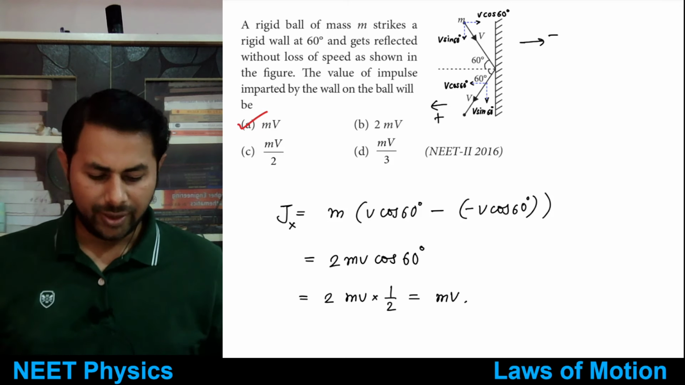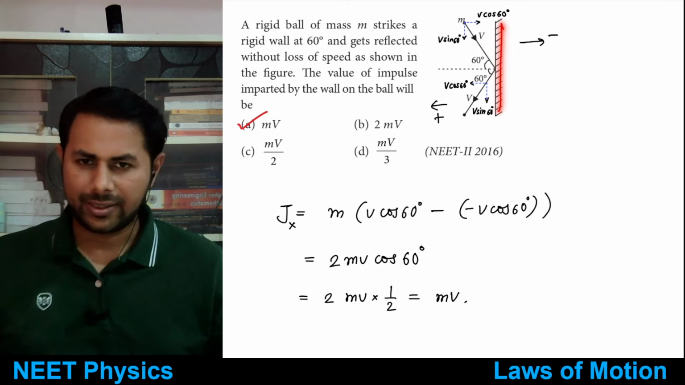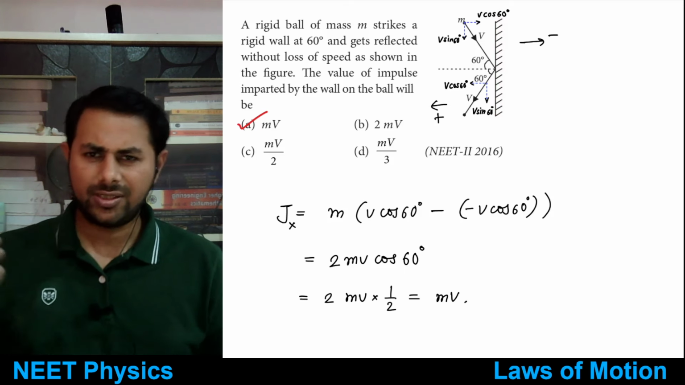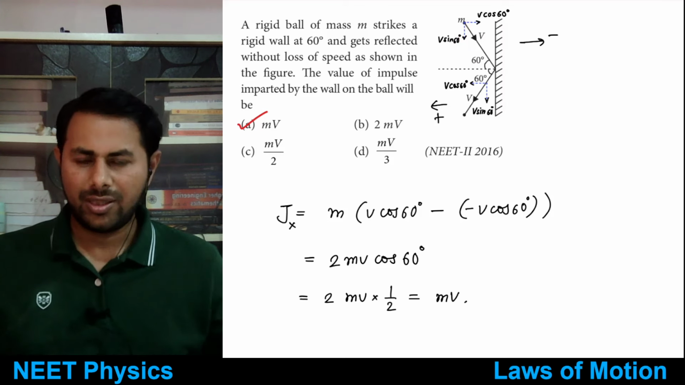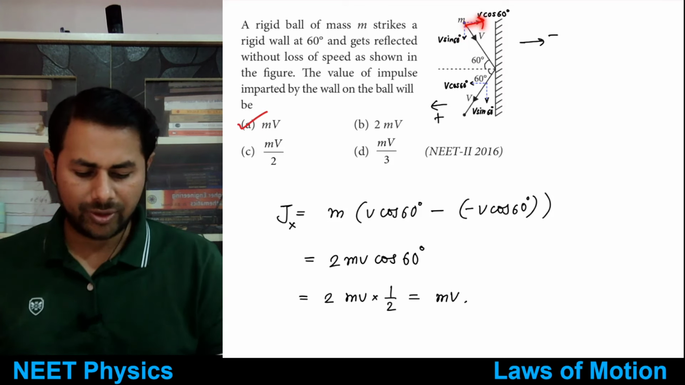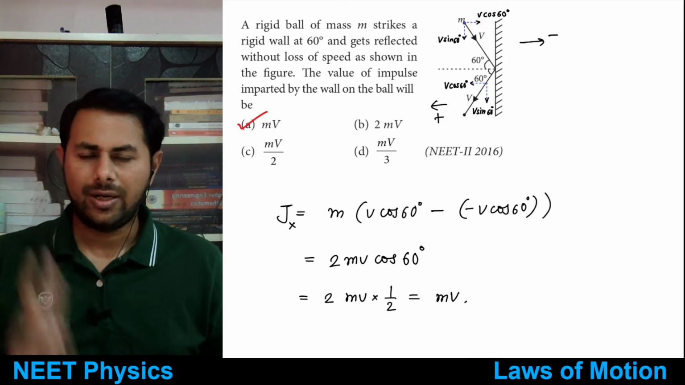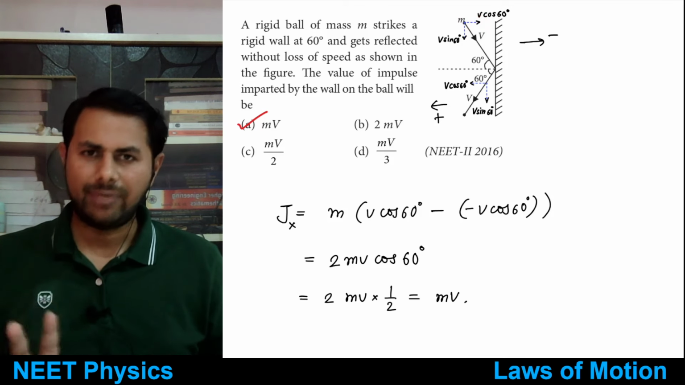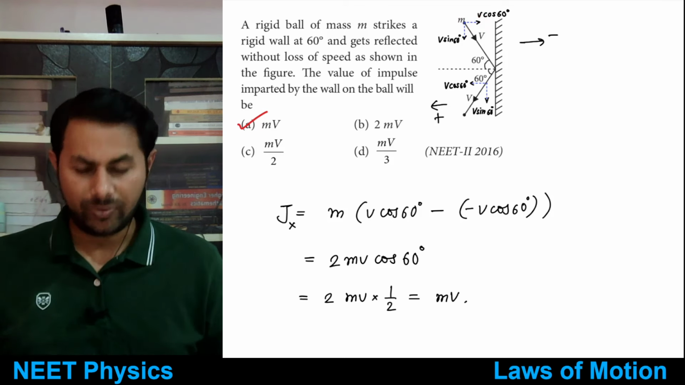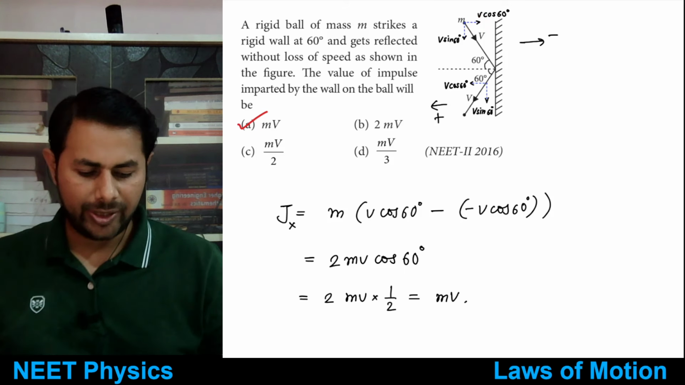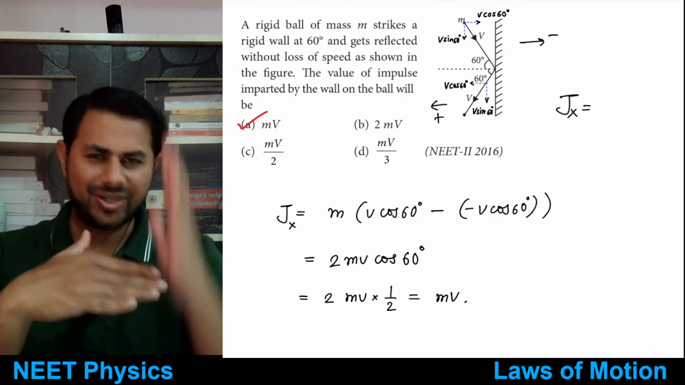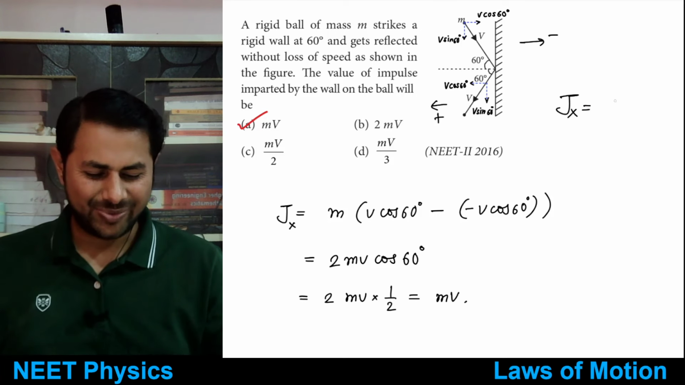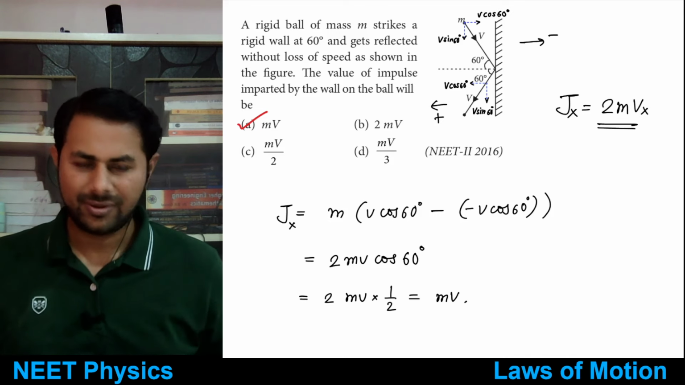Right, good. So in this kind of an example, just remember that the vertical component remains constant, and then what we need to do is just find the horizontal component of velocity, and the impulse will be 2 times m into the horizontal component of velocity. So impulse Jx would be equal to, if the wall is vertical, of course, 2 times m into Vx. That's it.